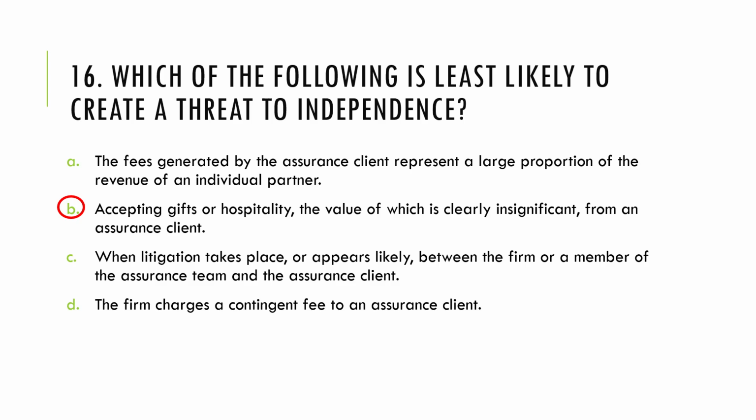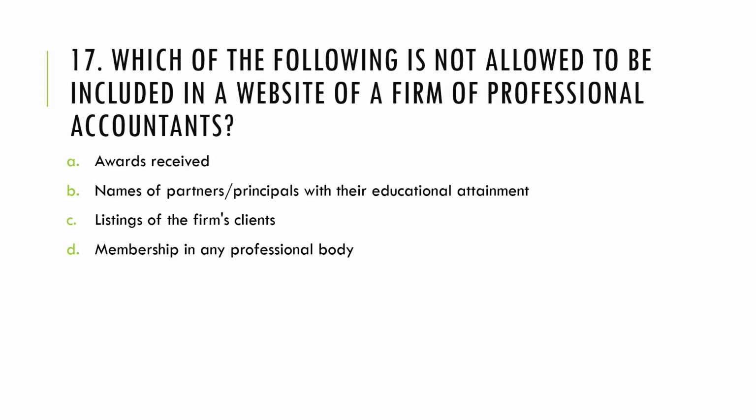When litigation takes place or appears likely between the firm or a member of the assurance team and the assurance client, or when the firm charges a contingent fee to an assurance client, like what we said, that's supposed to be not allowed at all. So, number 16, not a threat, is letter B.